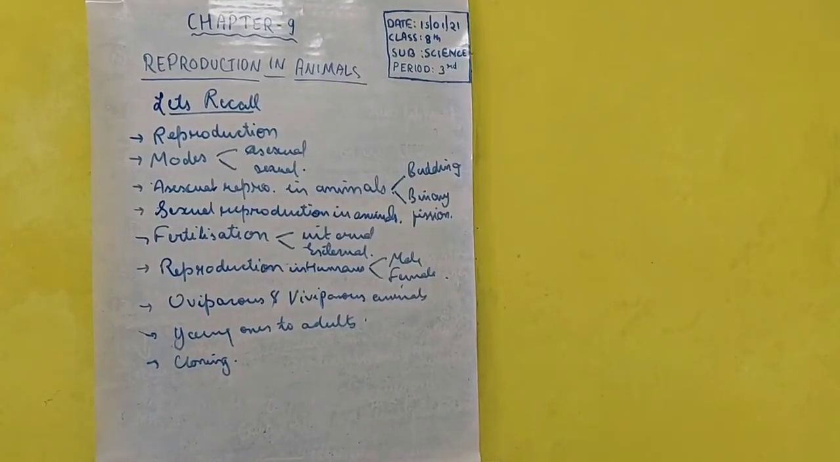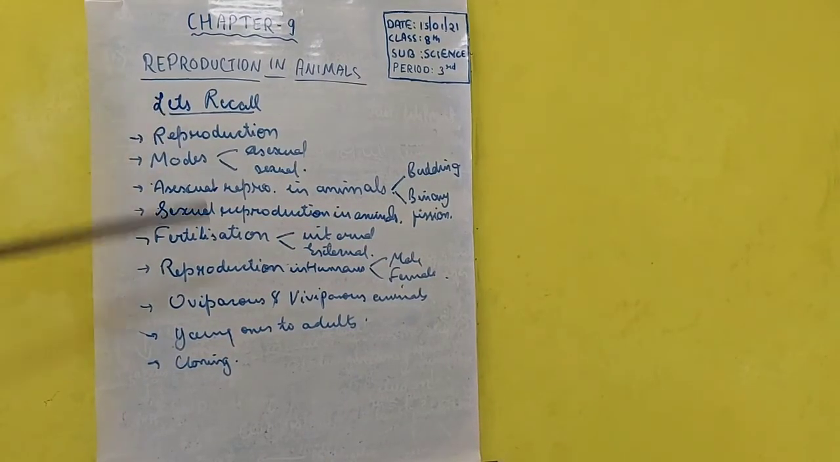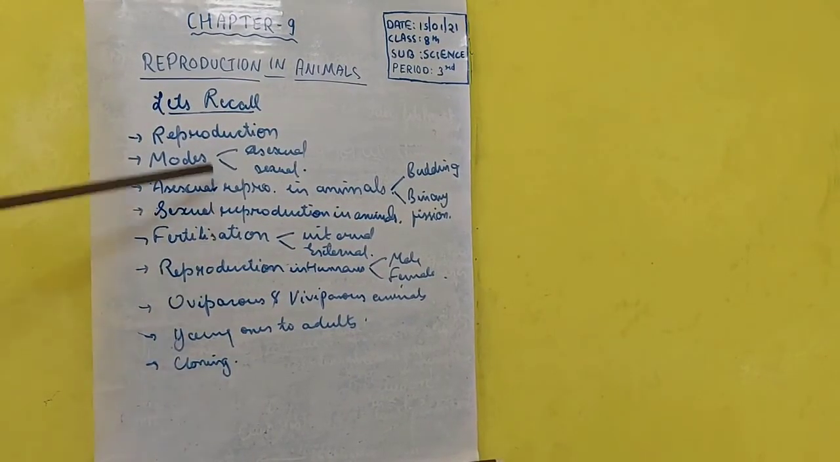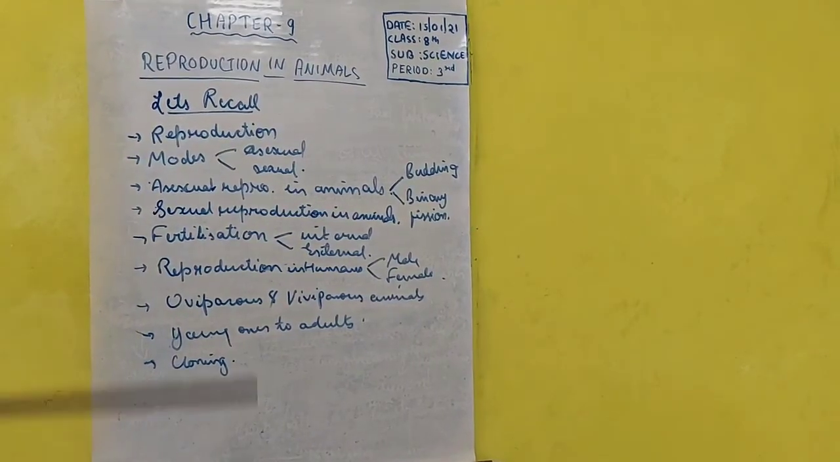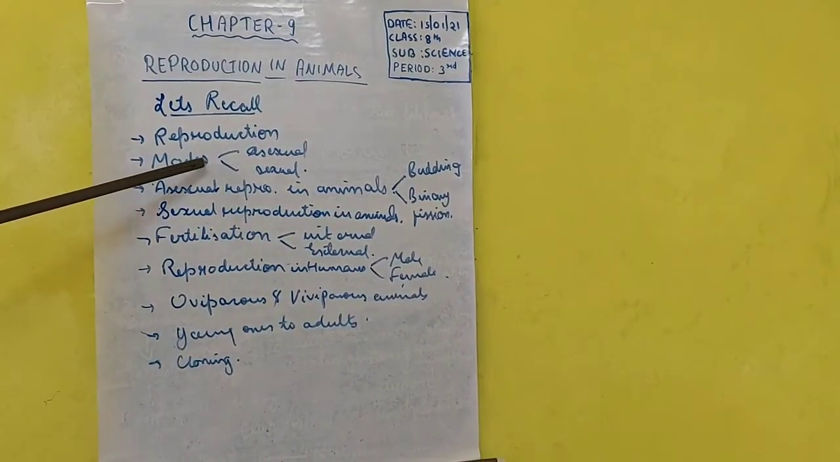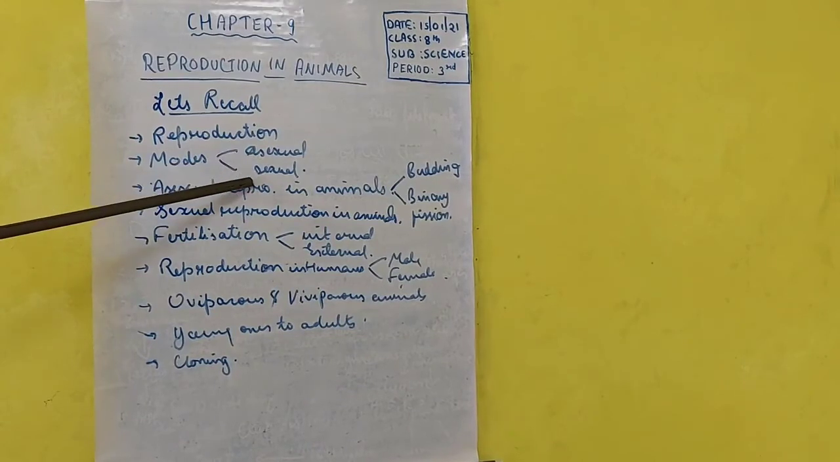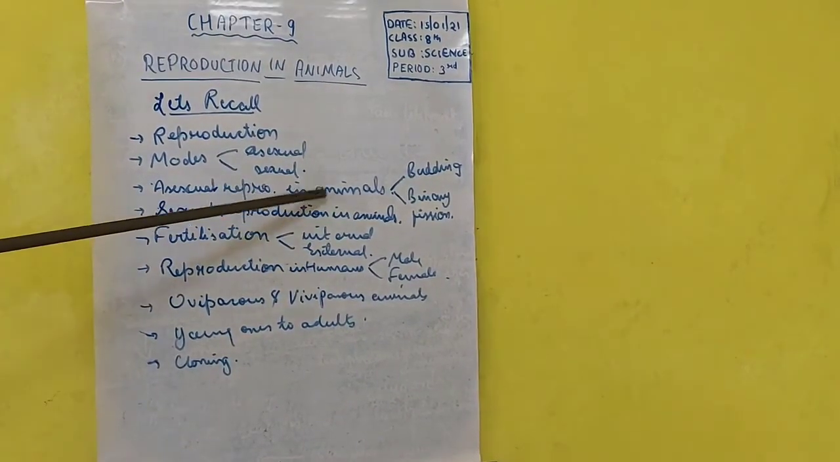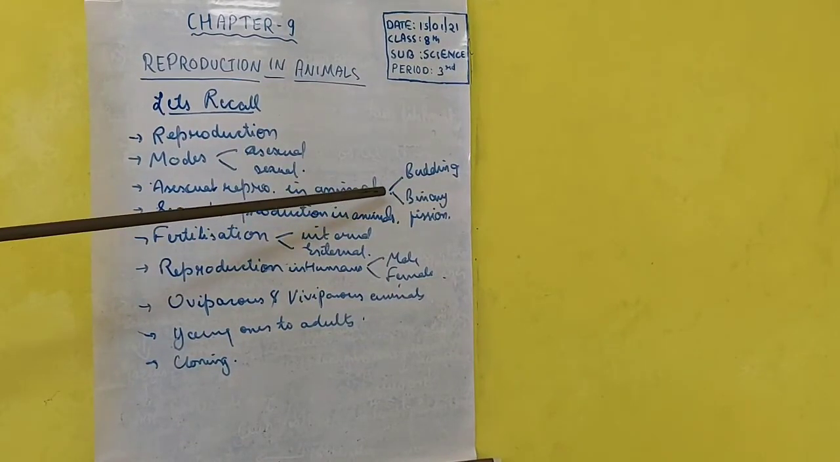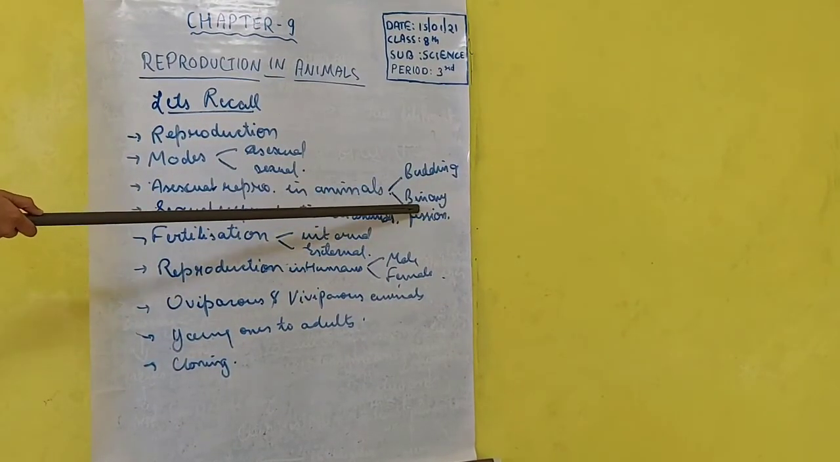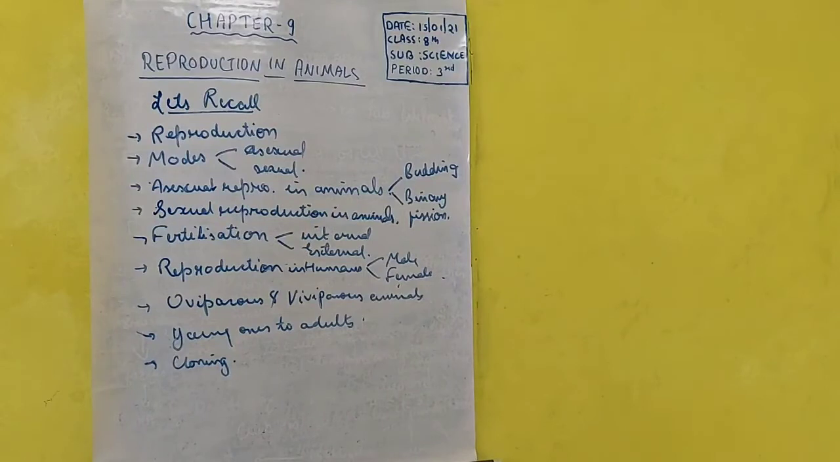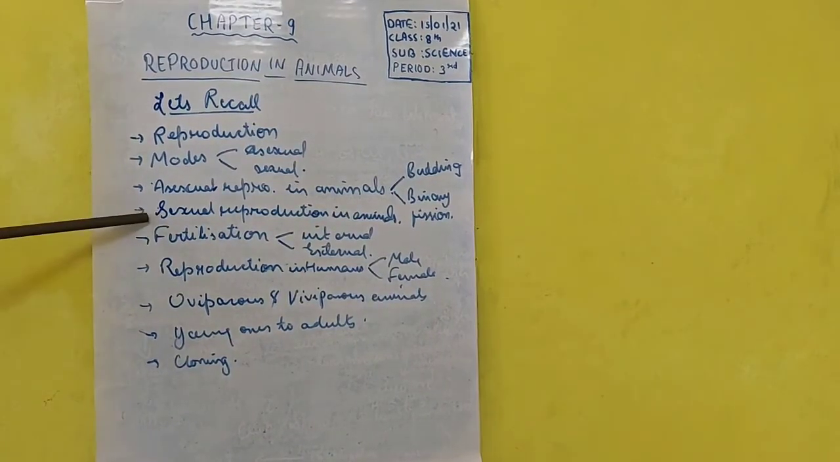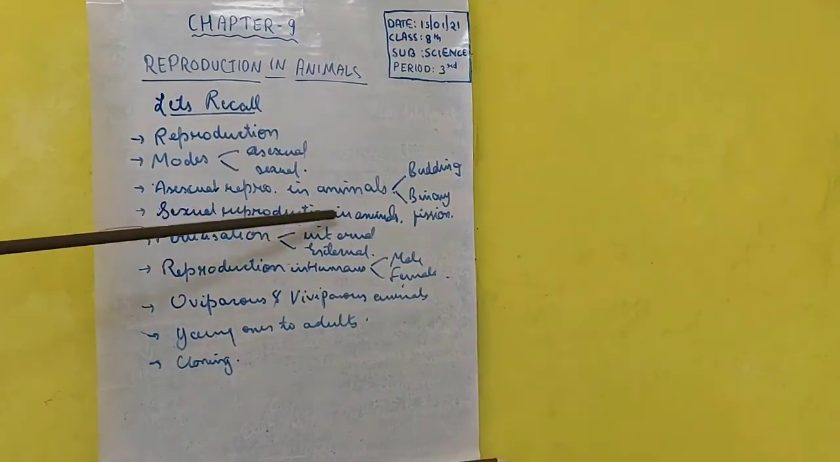In this chapter, first we went through the introduction part, that is what is reproduction, then why reproduction has to be done, then what is the need of reproduction, etc. Then we studied modes of reproduction. Under that, two types were there, asexual and sexual. Then we came to asexual reproduction in animals, and under that we studied budding, that was in Hydra, and then binary fission in amoeba. Then we studied sexual reproduction in animals.